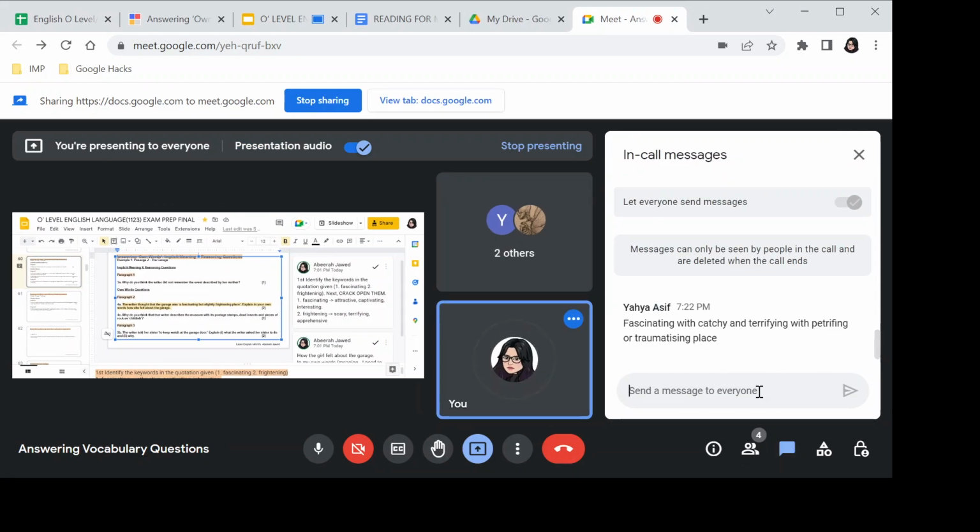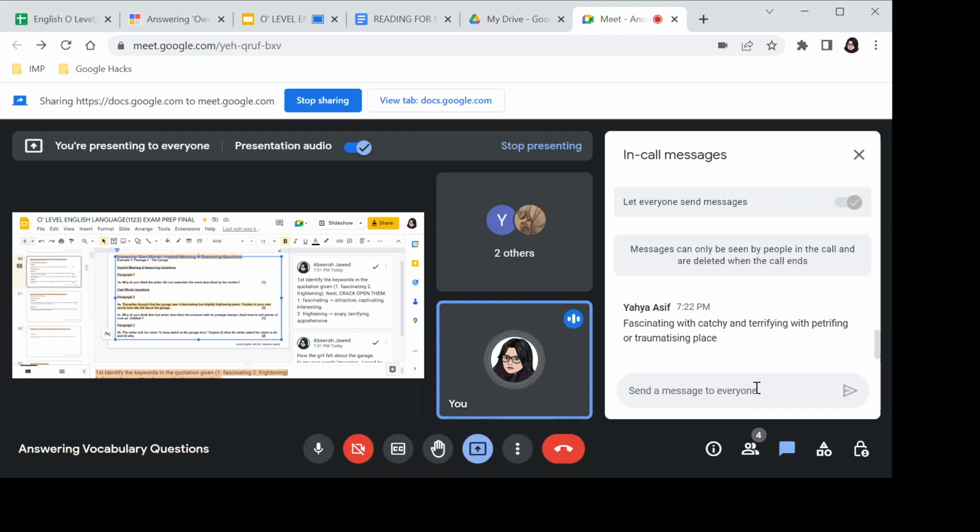Okay. With catchy and terrifying, with petrifying or traumatizing place. Okay. But we are not repeating the word fascinating. So let's replace it. A fascinating but slightly frightening place. An attractive but a little scary place. Or a petrifying or traumatizing. That is also good.